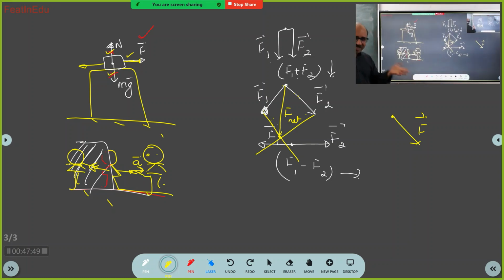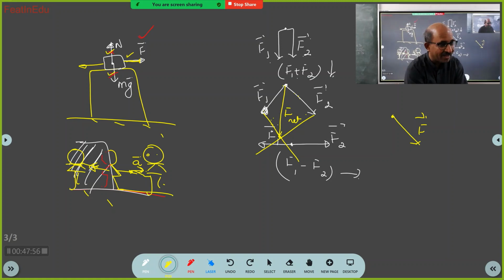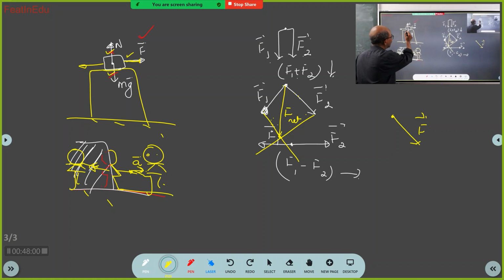There must be some force. See, you have to think like that. Now, where is that force? Between that body and earth. Understood? Yes, sir. So this body is touching this body, and here the force is acting. So this force is opposing this force, and this force is called frictional force. Got it? Yes, sir.